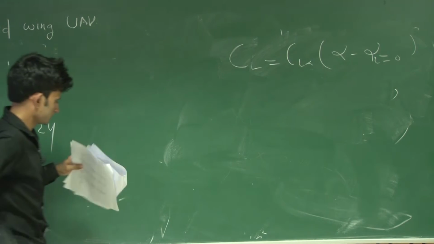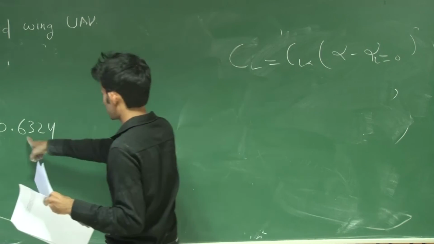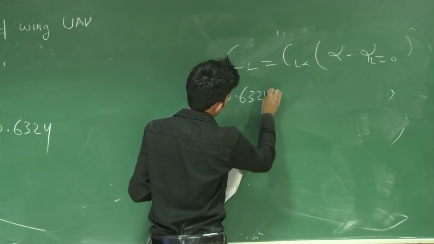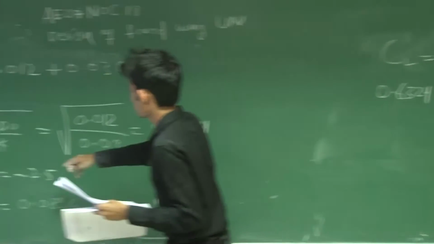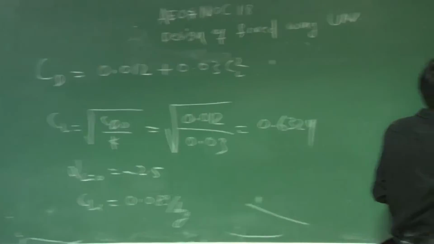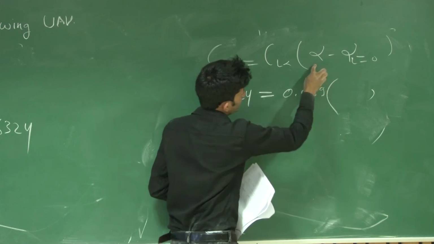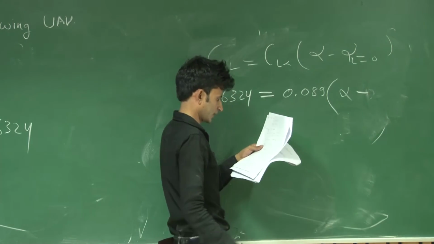Then I can use the same relation here. CL comes out 0.6324, right? 0.6324. CL alpha is given, 0.089. You have to find this value alpha, and this is also given, minus 2.5.